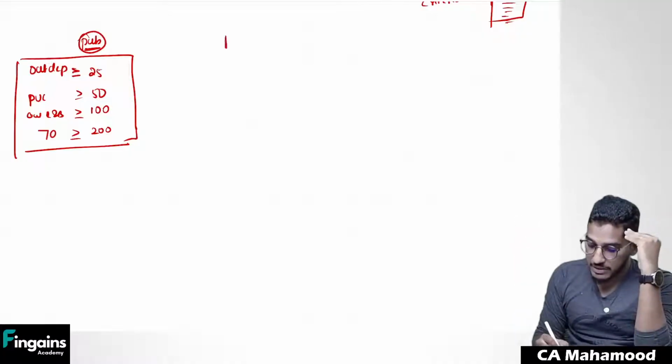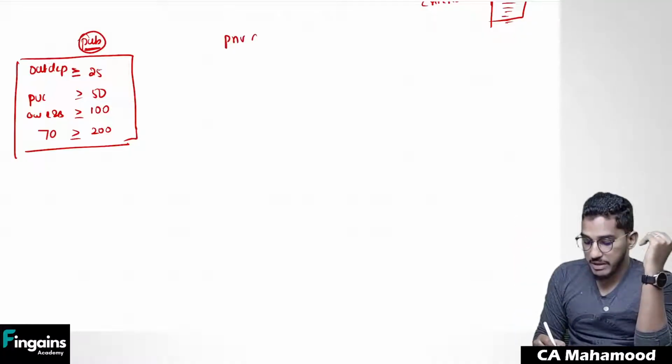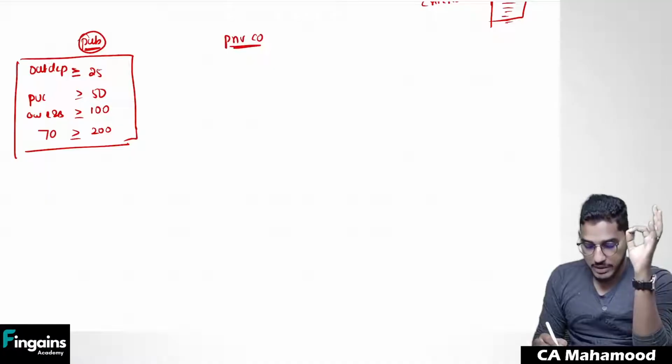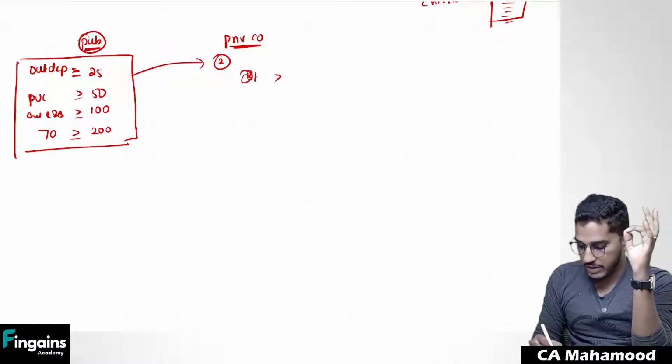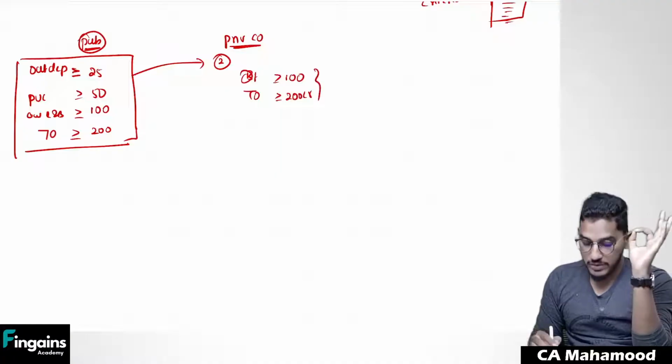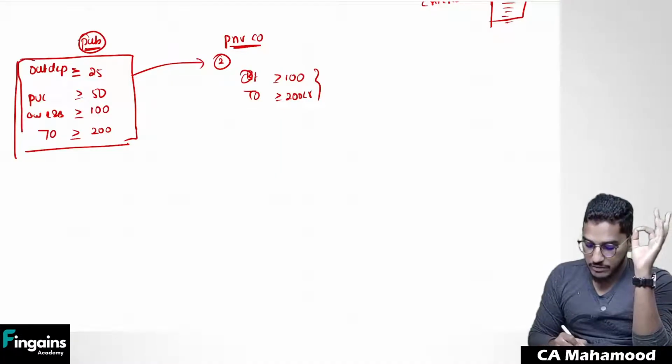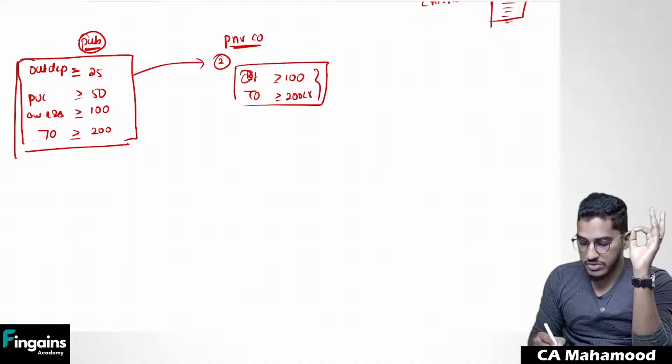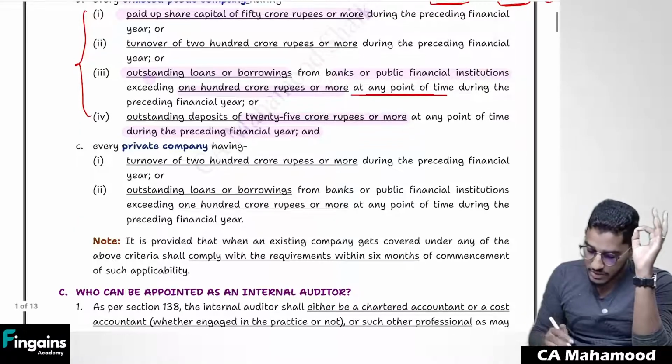Sir, what if it is a private limited company? What if it is a private company? So if it is a private company, then the act is telling you need to check only two conditions. You have to check the condition of outstanding borrowings of 100 crores or more, and you have to check the condition of turnover of 200 crores or more. That's all. Only these two conditions you have to check. For a public limited company, we have to check any of the four conditions. For a private limited company, check only two conditions.